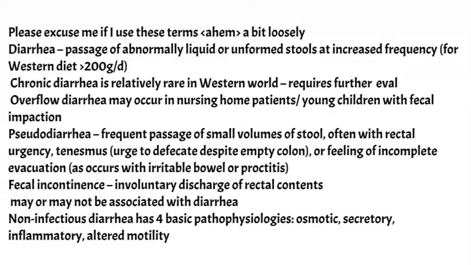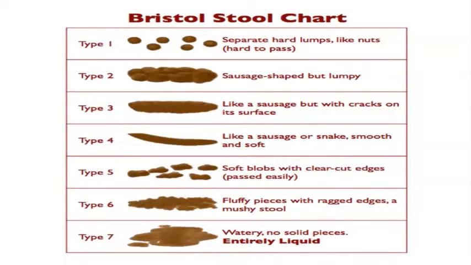Non-infectious diarrhea has 4 basic pathophysiologies: osmotic, secretory, inflammatory, and alterations in motility. We use the Bristol stool chart to estimate GI transit time. It may indicate motility issues. So type 1 is very separate hard lumps like nuts, hard to pass, kind of a constipated type of stool, while type 7 is watery, no solid pieces, it's entirely liquid, indicative of hypermotility and or inflammation.